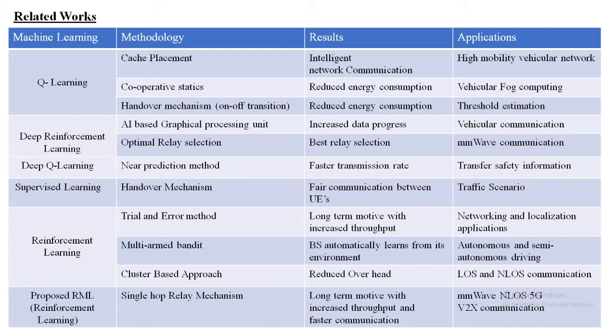And in a handover mechanism, the base station is switched on and off. So whenever a vehicle enters the coverage area of a base station, the base station is switched on. Otherwise, it is switched off. So all these applications are implemented in order to reduce energy consumption.